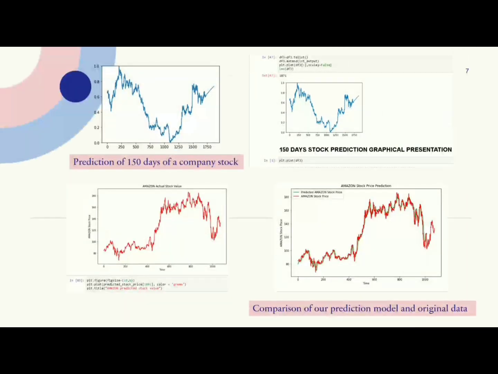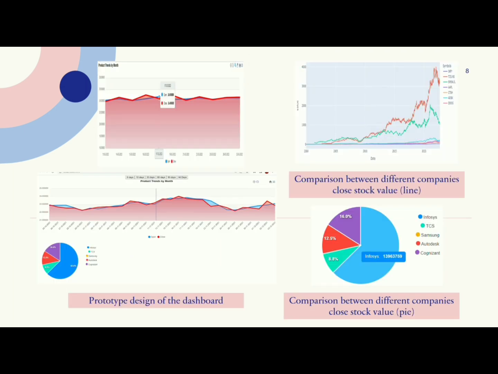We have also included some graphs, like the prediction of 150 days of a company's stock and the comparison of our prediction model and original data. We also have a prototype design of the dashboard, a comparison between different companies' closing stock values in a line format, and a comparison between different companies' closing stock values in a pie chart.